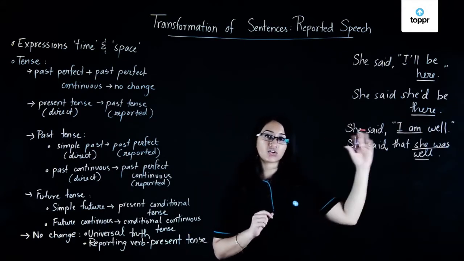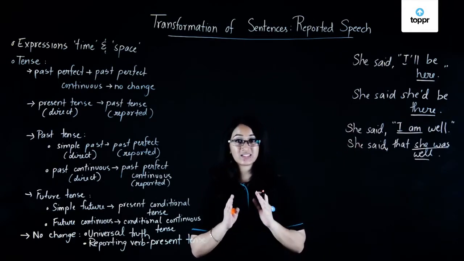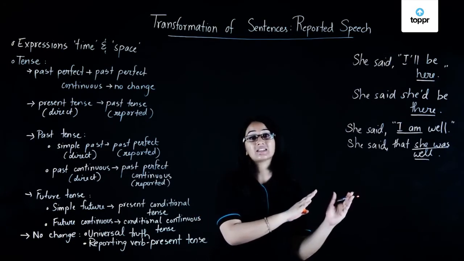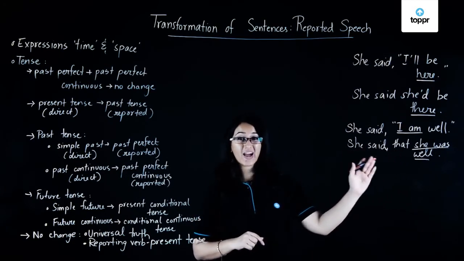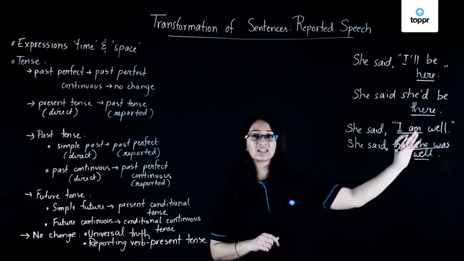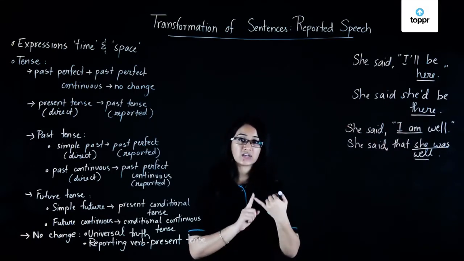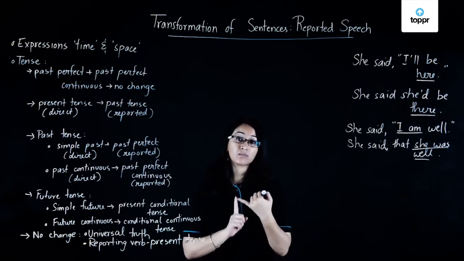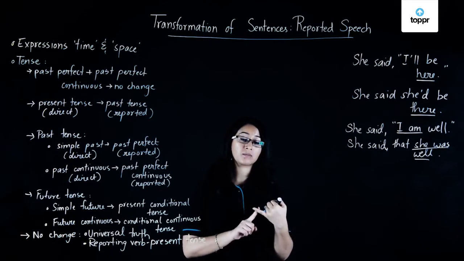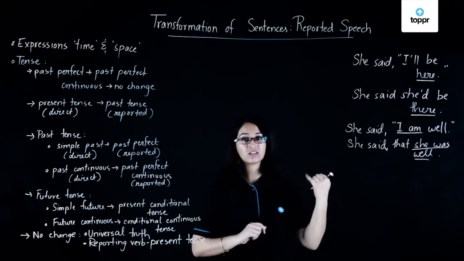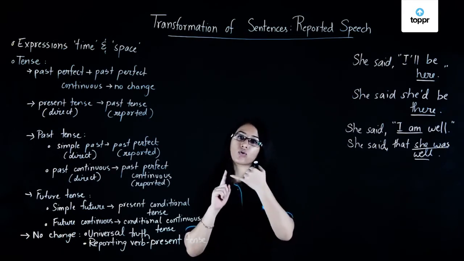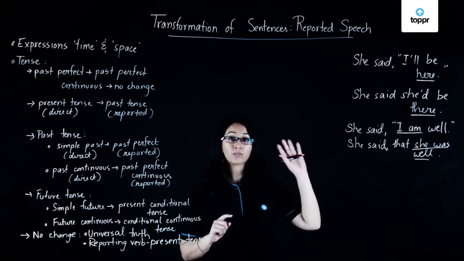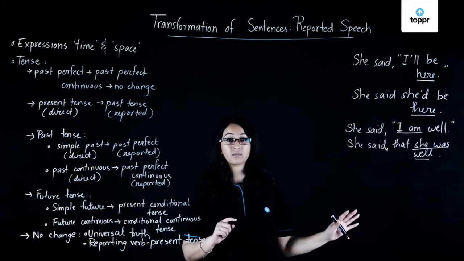Similarly, for any direct speech which is in the present tense, we change the present tense to the corresponding past tense in the reported speech. What that means is, if I have a sentence in simple present, it will be changed to the simple past. If I have a sentence in the present continuous tense, it will become the past continuous tense in the reported speech. Same goes for present perfect, it will become the past perfect. So that is for your present tense direct speech parts.